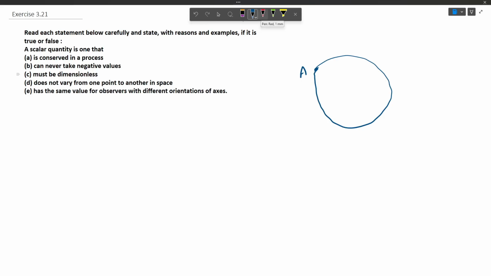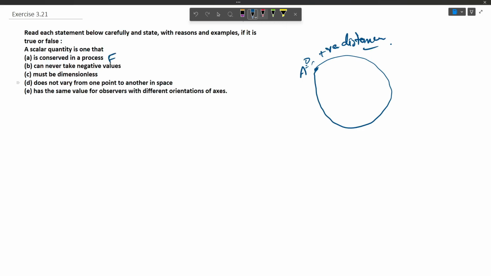So let us take a scalar quantity here, that is distance. We know that when it started it was at distance 0, and when it ended it must have some positive distance that it has covered. So we can't say that the scalar quantity of distance is conserved in a process. So this one is false.